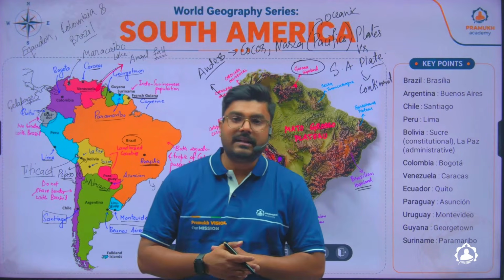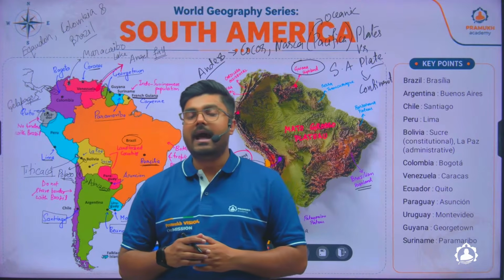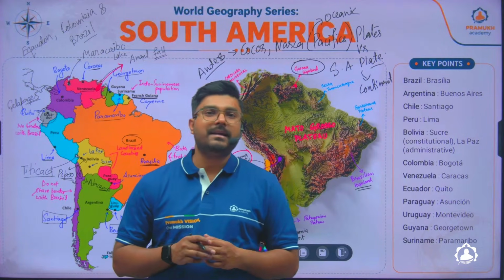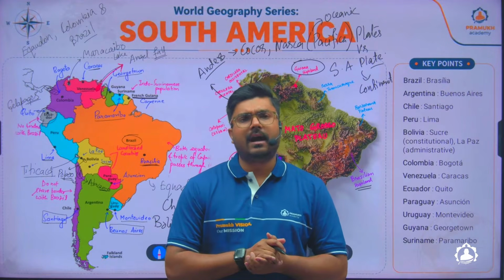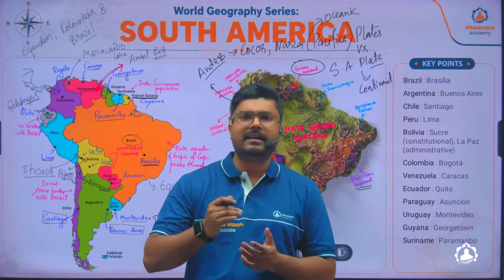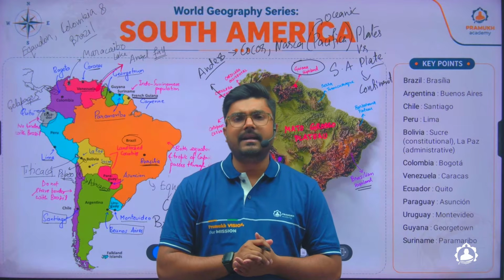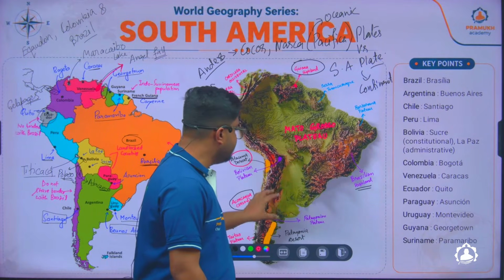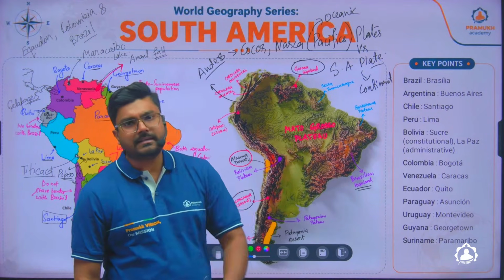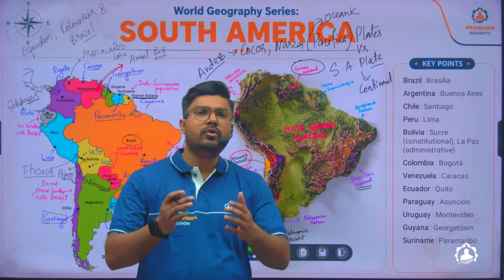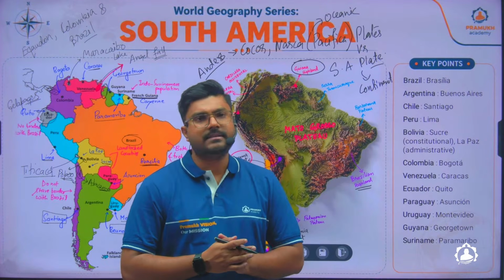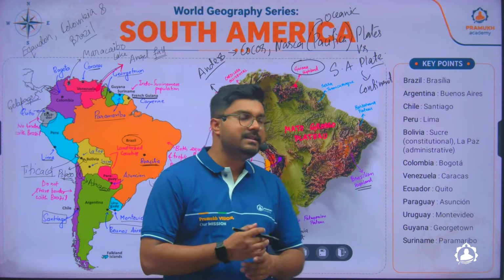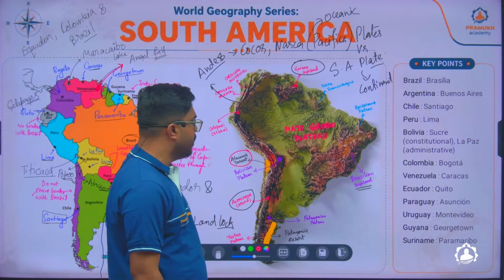And it has very unique phenomena also, where in the Patagonian desert you will find large glaciers, and these glaciers in Patagonian desert are not impacted by climate change, or are basically not melting like the glaciers of other regions are melting. Here the glaciers are yet to get impacted, and this is something which is good. But however, with the acceleration of climate change and the pace at which it is changing, this will also get impacted at one point of time.